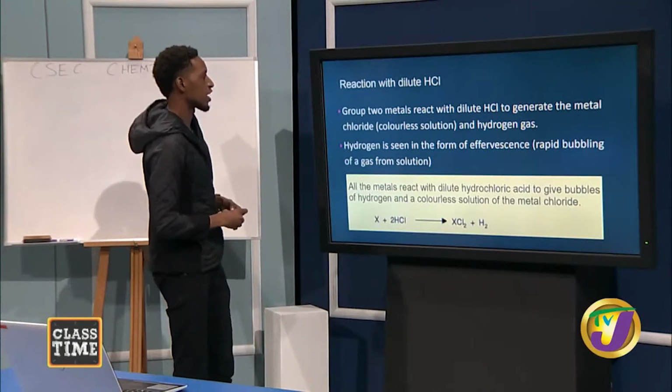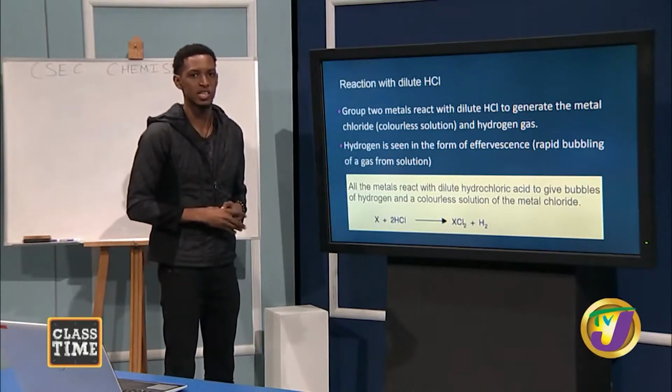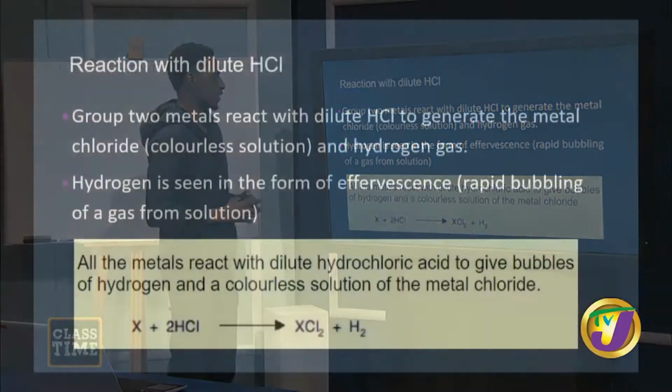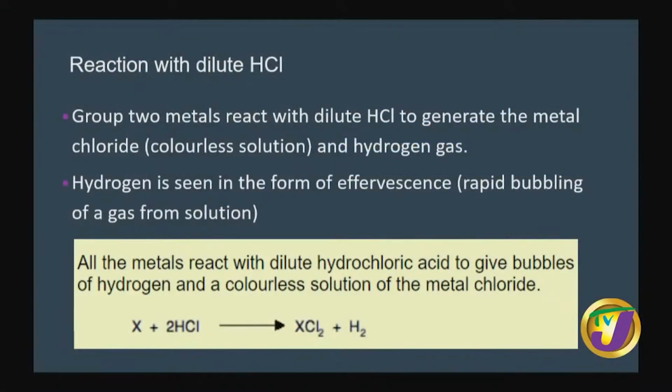Now, let's look at their reaction with dilute HCl. Now, it says that group 2 metals react with dilute HCl to generate the metal chloride in a colorless solution, and hydrogen gas is given off. And we can see the equation at the bottom, where X is just a group 2 metal, for instance, beryllium, reacting with HCl to generate beryllium chloride and hydrogen gas.